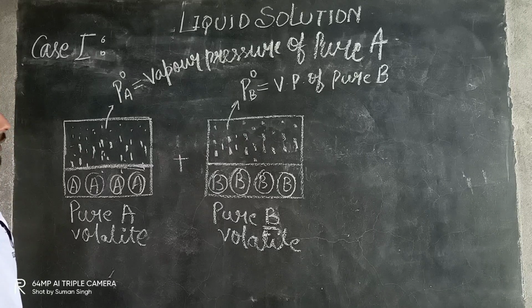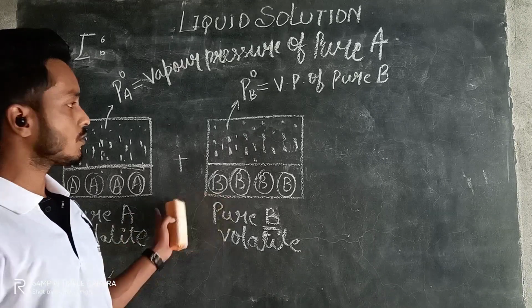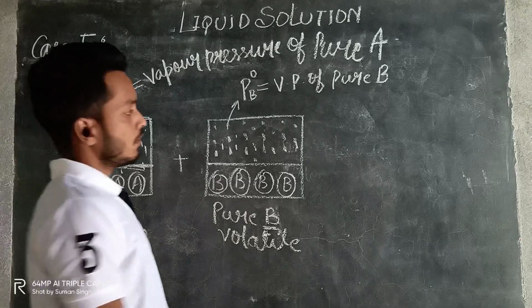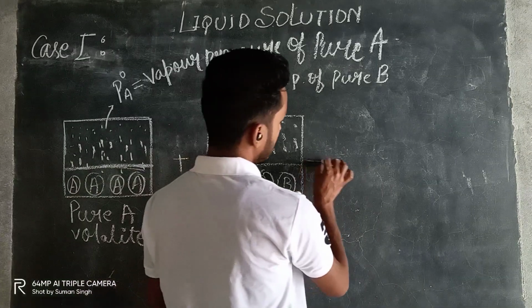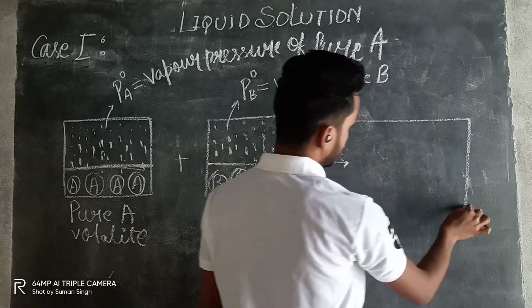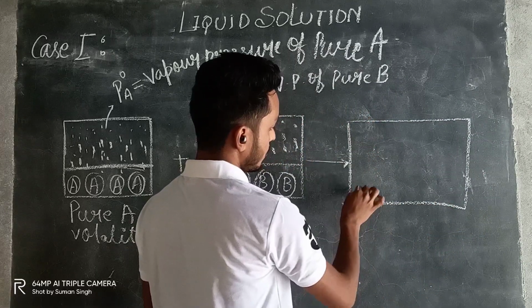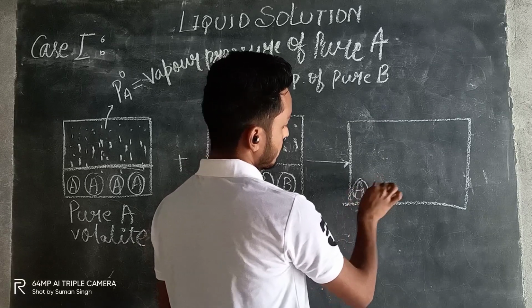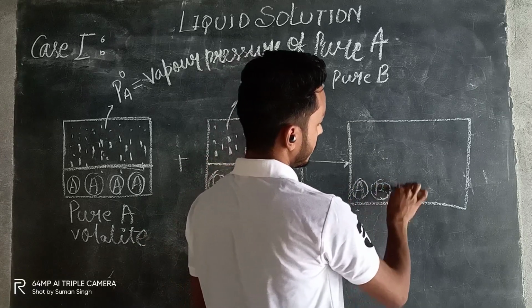Now, the third case is, we will mix these two. When we are mixing these two, in this container A will also be there, B will also be there, right?